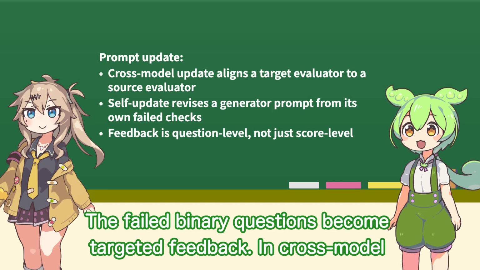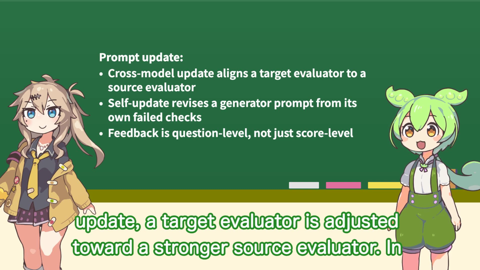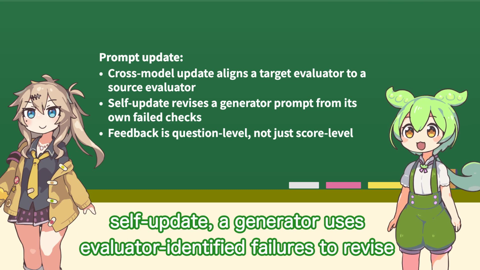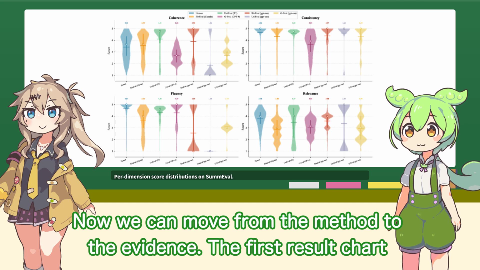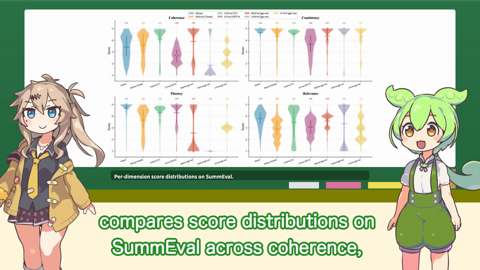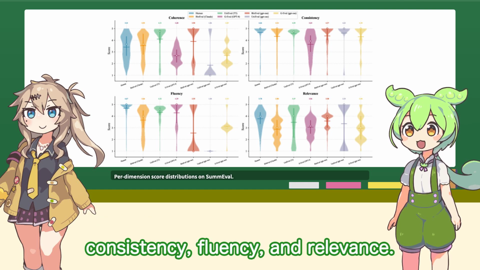The failed binary questions become targeted feedback. In cross-model update, a target evaluator is adjusted toward a stronger source evaluator. In self-update, a generator uses evaluator-identified failures to revise its own prompt. Now we can move from the method to the evidence. The first result chart compares score distributions on SummEval across coherence, consistency, fluency, and relevance.